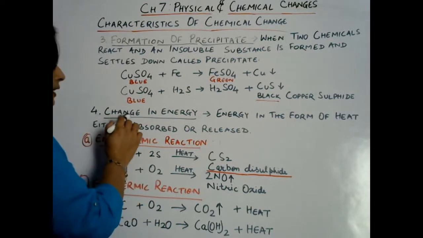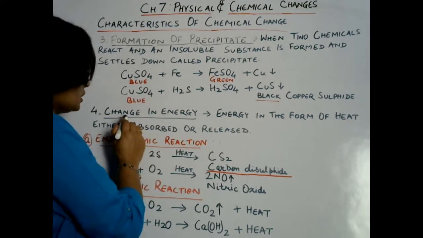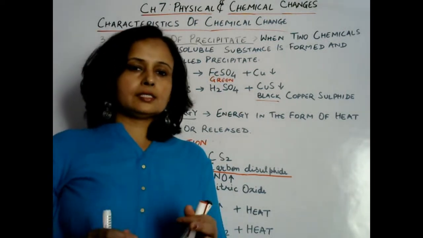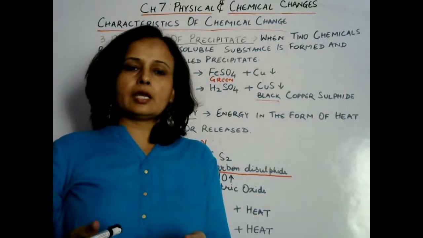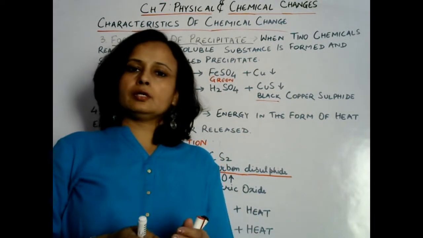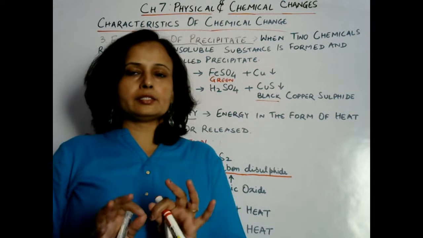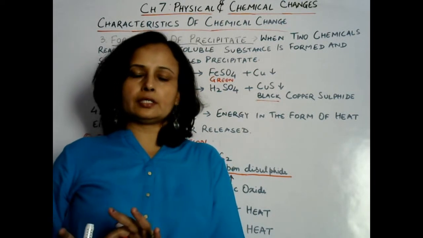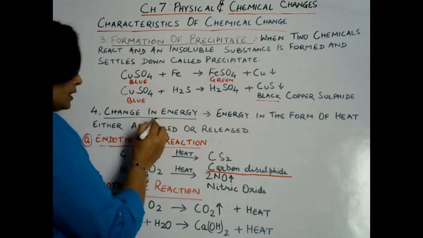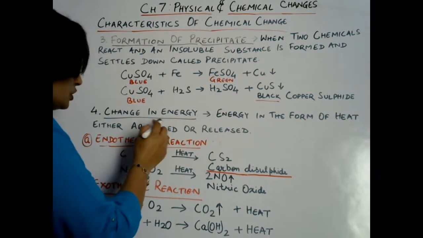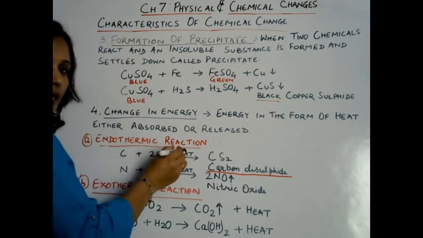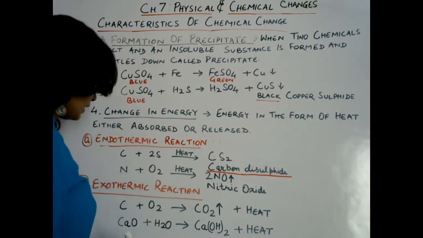Now another characteristic of a chemical change is change in energy. In some kinds of chemical reactions, energy changes. Either energy will be used in a chemical reaction or energy will be released in a chemical reaction. So such chemical reactions in which energy changes its form are of two types, either endothermic reaction or exothermic reaction.